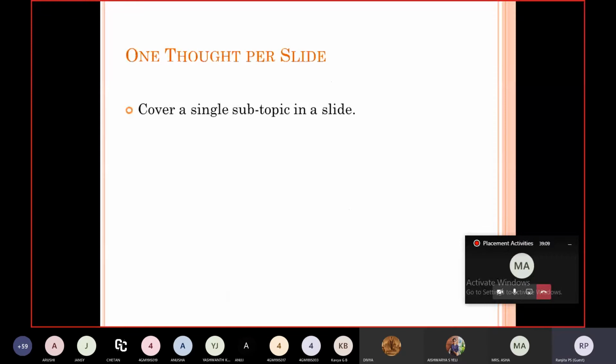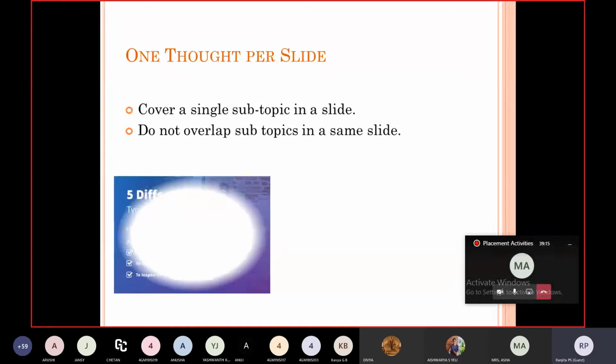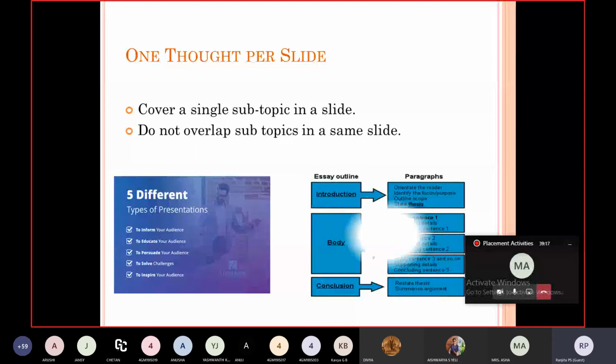One thought per slide. Cover a single subtopic in a slide. Do not overlap subtopics on the same slide. Here you can see two images. On one side they have shown only the types of presentation, but on the other side they have introduced everything from top to bottom, like introduction, body, conclusion, everything on the same slide. This is not as comfortable as the previous image. So use a single topic per slide.